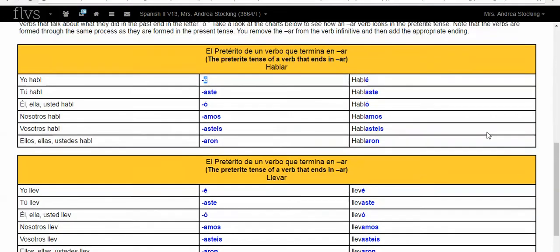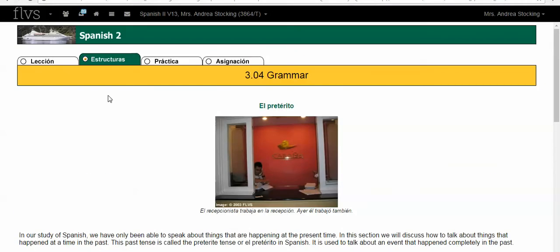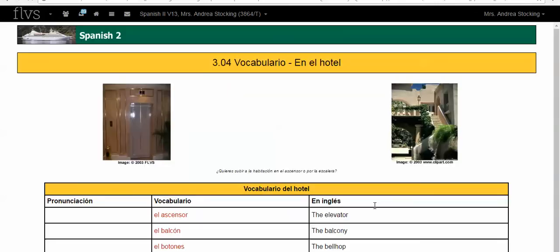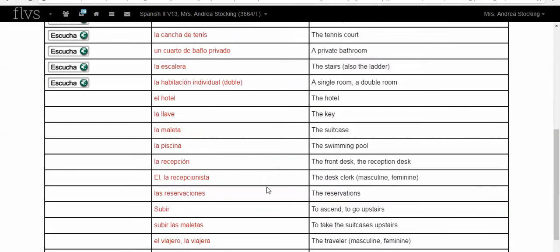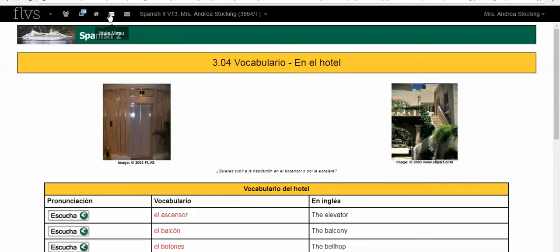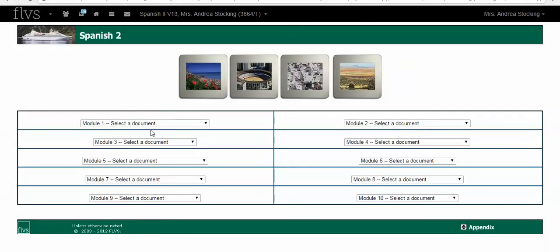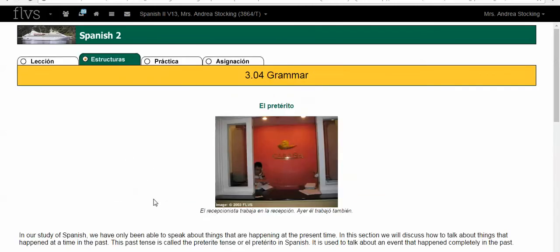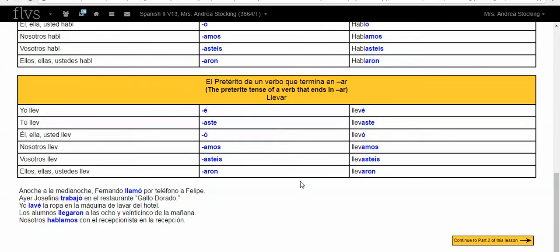For your 3.04 pruebas, for prueba 1, you're going to want to know all of this vocabulary. Okay, that's what you're going to want to know for 3.04 prueba 1. For 3.04 prueba 2, you're going to want to click on the Estructuras tab. You're going to want to know how to conjugate verbs.